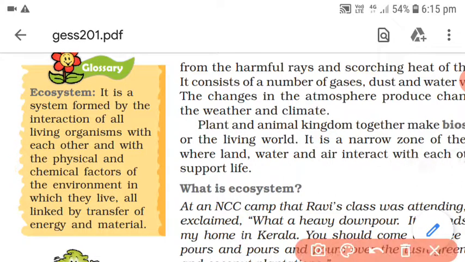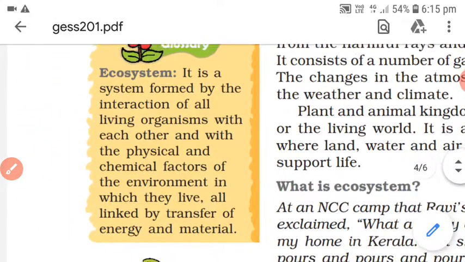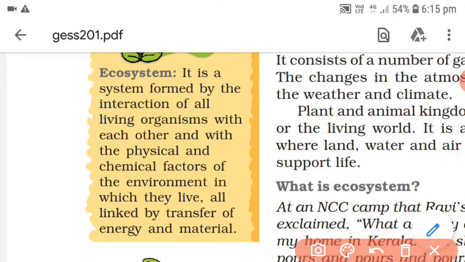Here before starting, what is ecosystem? Just have a look with the glossary. Ecosystem. So now what is ecosystem? So ecosystem is a system formed by interaction of all living organisms. पहले abiotic लैंड, वाटर एंड एयर के इंटरेक्शन से लाइफ पैदा हुई, बायोस्फीयर पैदा हुआ, लिविंग ऑर्गेनिज्म पैदा हुए. अब with the interaction of living organisms you will find that the ecosystem is created. So it is a system that is formed by interaction of all living organisms with each other and with the